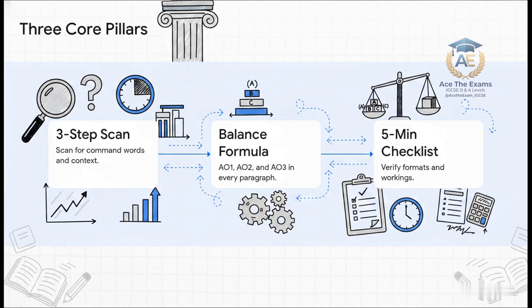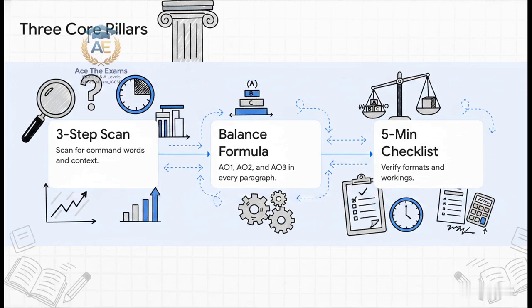Pillar number 2 is the paragraph balance formula. Every analytical paragraph you write must contain 3 things: AO1, which is the rule or definition, AO2, which is the specific calculation or application to the stimulus, and AO3, which is the evaluation of the impact. If even one of those elements is missing, your paragraph is unbalanced and you're leaving marks on the table.